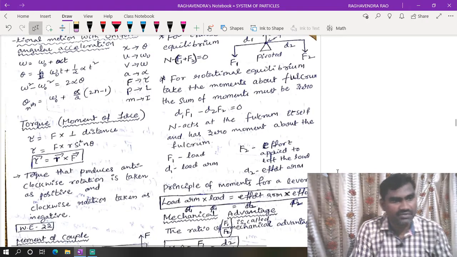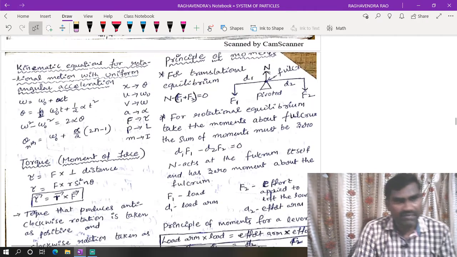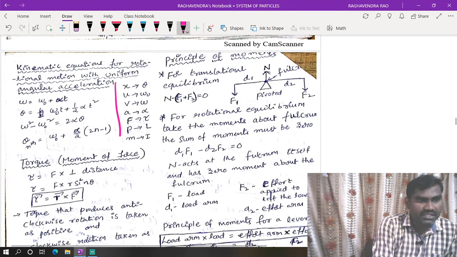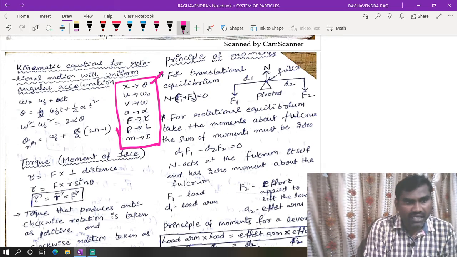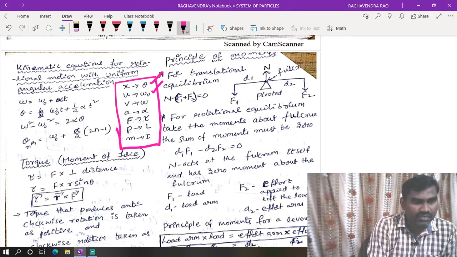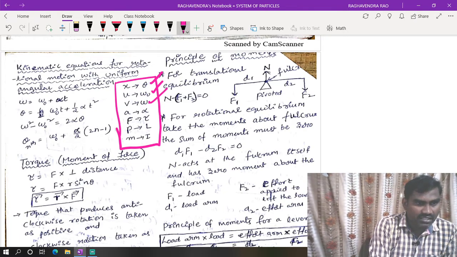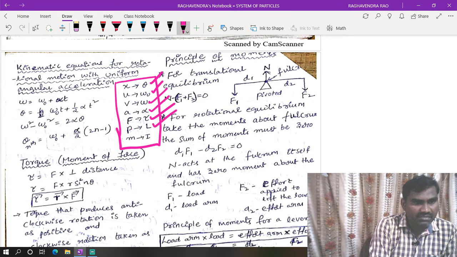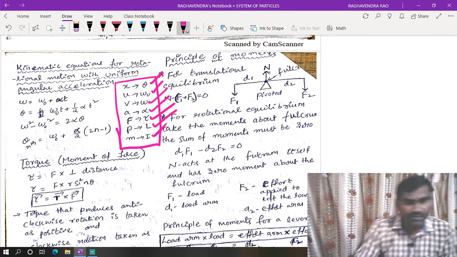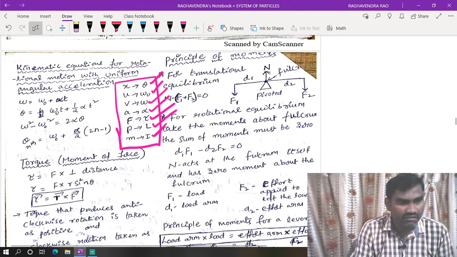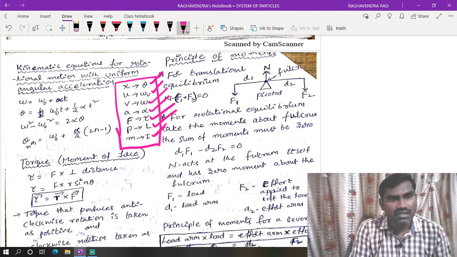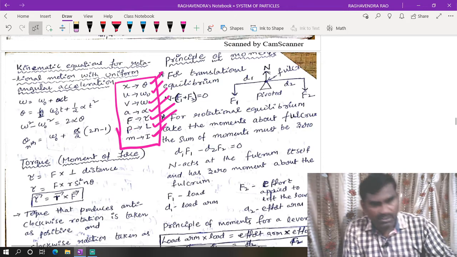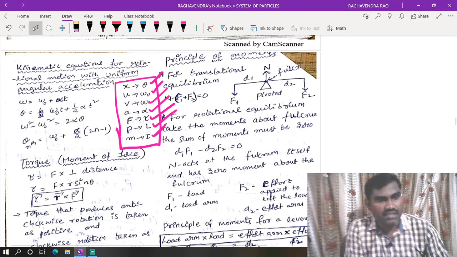So we have kinematic equations, and we need to compare the kinematic equations with this. For comparing, we need to know these very important points. Displacement can be replaced by angular displacement. Initial velocity is represented by omega naught, final velocity by omega. Linear acceleration is replaced by angular acceleration. Force is replaced by torque. Linear momentum is replaced by angular momentum. Mass is replaced by the moment of inertia, which is also called rotational inertia. So by using these comparisons, we can apply the formulas related to rotational dynamics in comparison with linear motion.